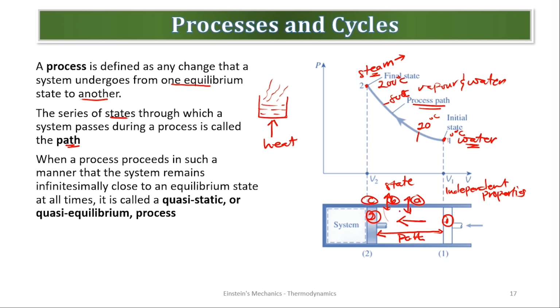So all these states are called the path. It's very simple. And from point 1 to 2, we call it a process, from one equilibrium state to the other.